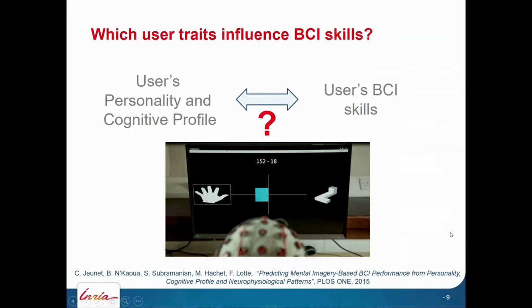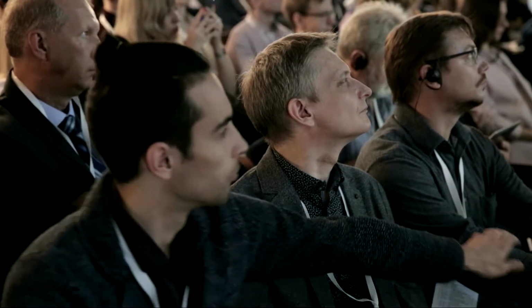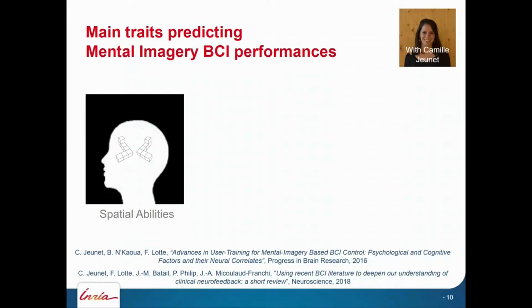Notably this type of BCI that you see here on this picture, in which the user had to learn to control a BCI in which we imagine left-hand movement, or do mental subtraction, or do rotation of a geometric figure, to control 3 different commands using the BCI. So we train our users, and we also ask them to fill in some questionnaires from psychology to learn about their profile, their personality, and their cognitive abilities. We actually run multiple experiments like that, and by combining the results of these experiments with the literature in BCI, we managed to identify 3 main families of factors that do have an influence on BCI performance.